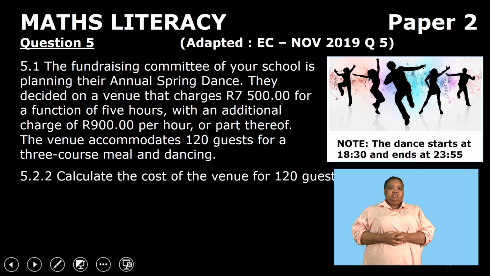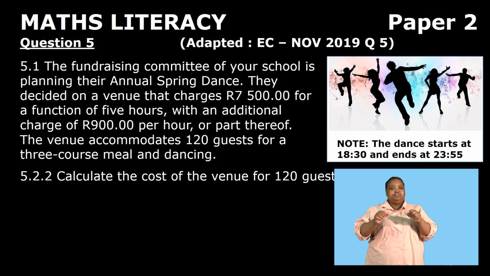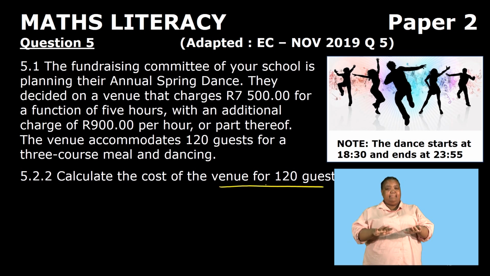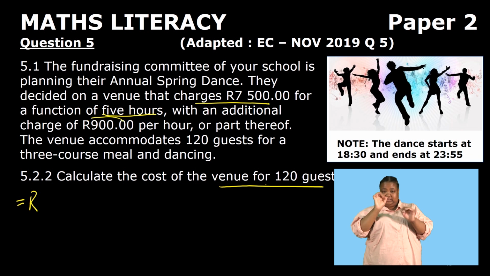Then 5.2.2, calculate the cost of the venue for 120 guests. So the cost of the venue, remember they have said their event lasted for 5 hours and 25 minutes. According to what we are given, the venue charges 7,500, but if you spend more than 5 hours, you will be charged 900 per hour or part thereof.